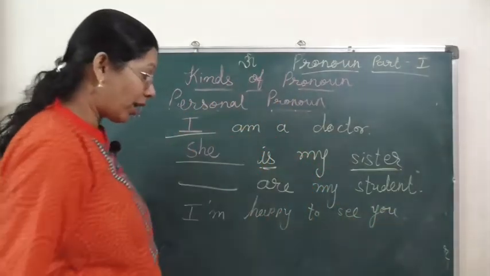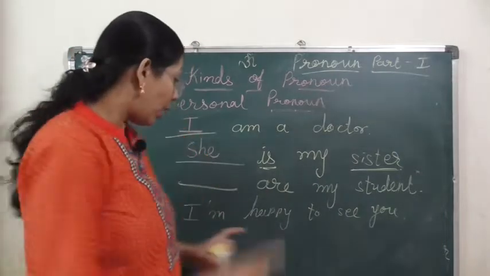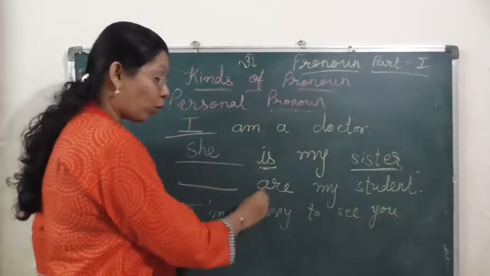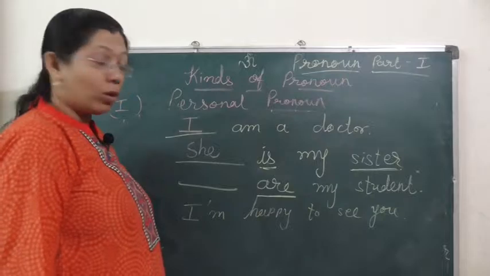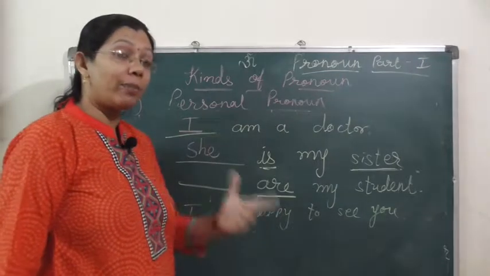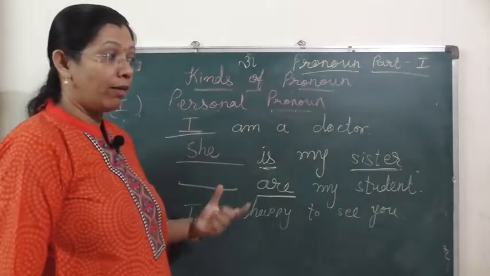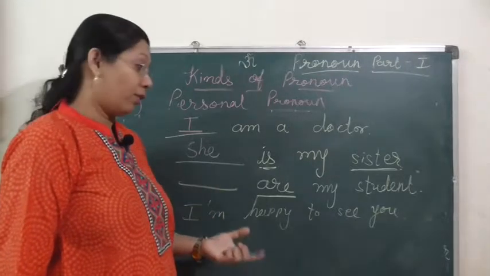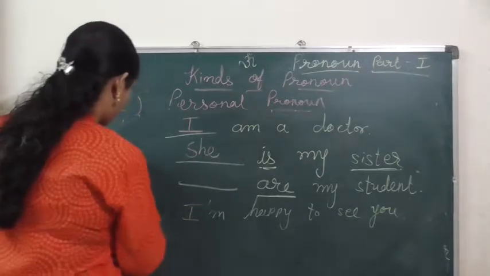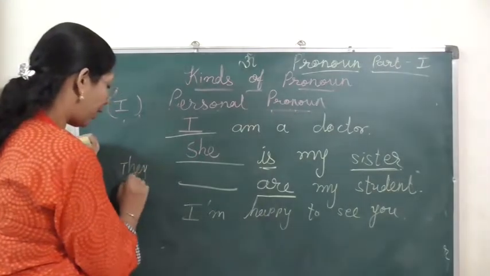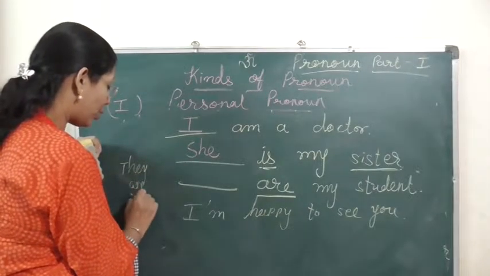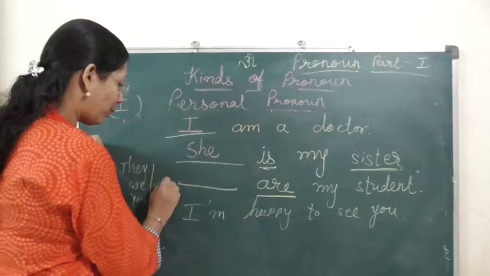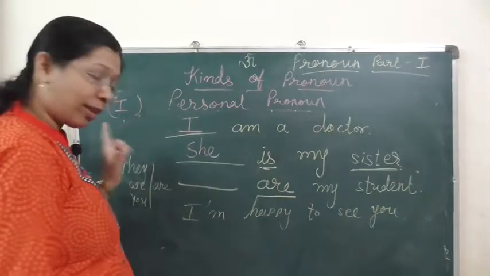"Blank are my student. I am happy to see you." Now this blank is followed by are. So what can be the subject pronoun? With I, am is used. With he, she, is is used. With they, we and you, are is used. So there is a possibility of these three subject pronouns.